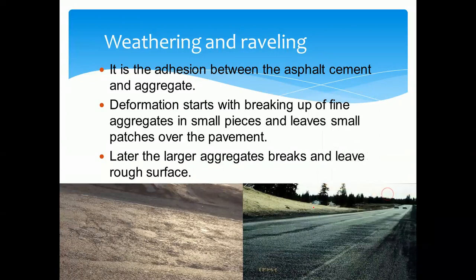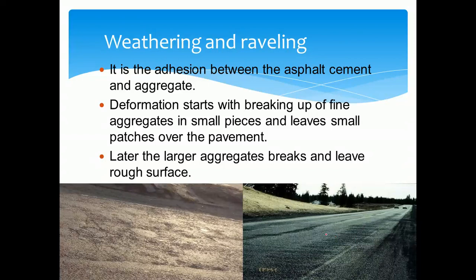The aggregates we have used on the road surface are breaking up into fine materials, small pieces, which create small patches over the pavement surface through the entire length of the pavement.